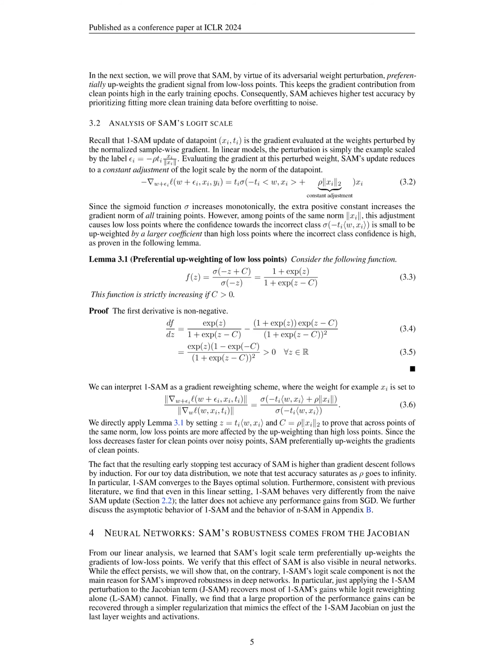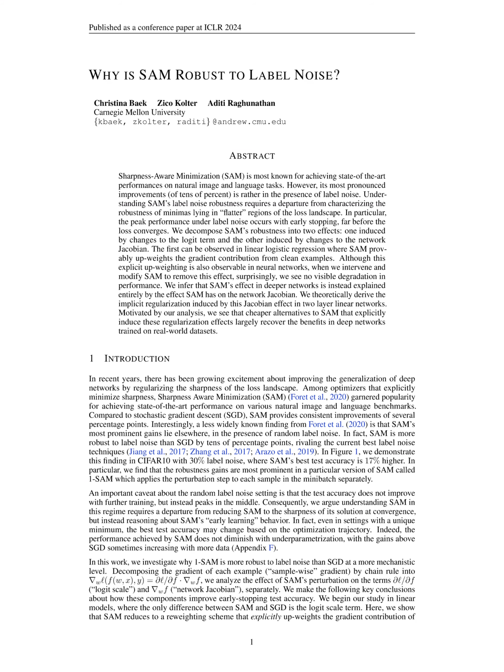This individual perturbation for each example allows 1SAM to prioritize fitting more clean training data before overfitting to noise, leading to higher test accuracy. The key difference lies in how 1SAM handles the perturbation step, focusing on each sample separately, which results in a more effective regularization of the training process.